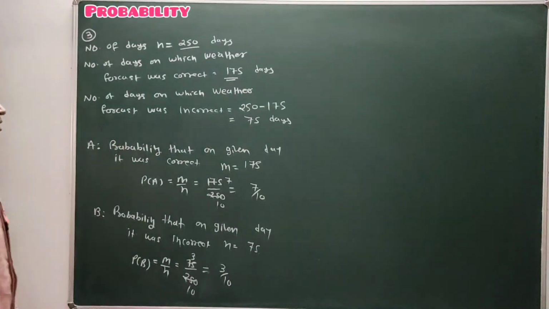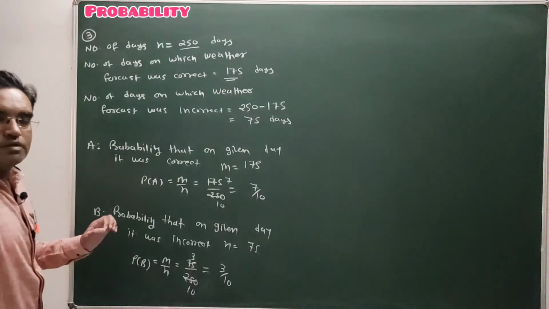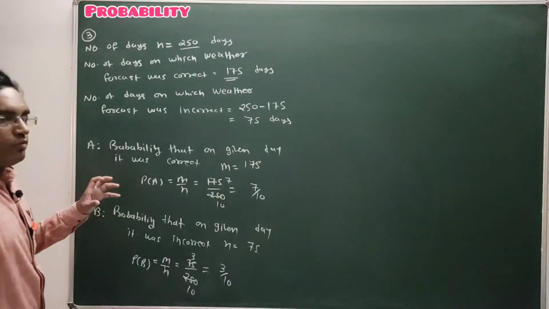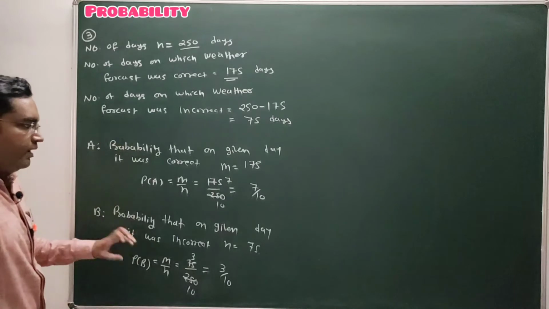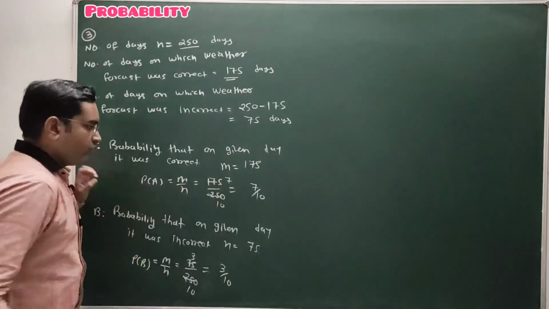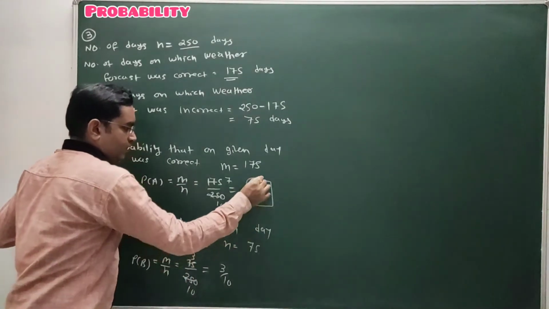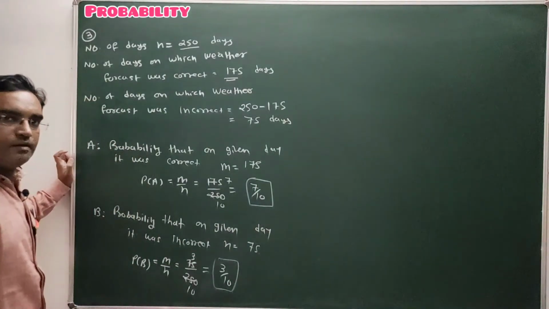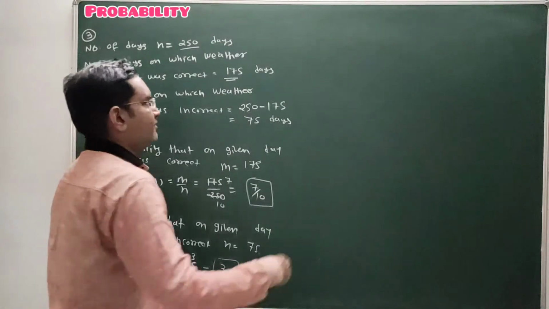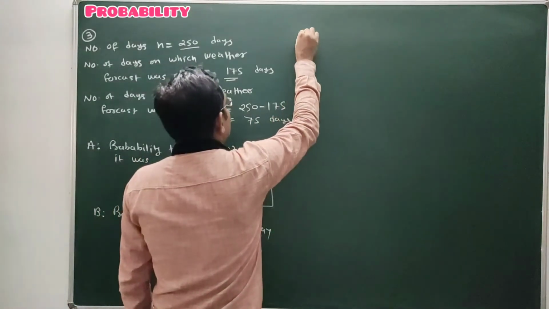The sum of the probabilities of all outcomes, either correct or incorrect, must be equal to 1. You can check: 7 by 10 plus 3 by 10 is equal to 1. Very simple questions.